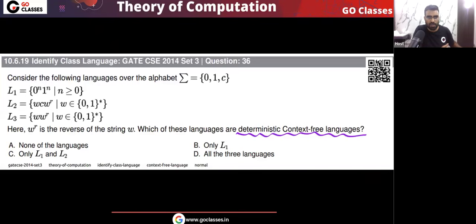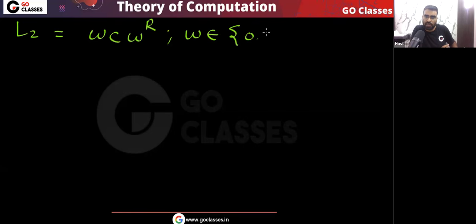So this language is actually DCFL. Yes or no? Very simple. Let's see the language L2, that is W C W reverse, where W belongs to 0 1 whole star. In the language L2, this is W, then C, then W reverse. Remember, W does not contain C. W actually belongs to 0 1 whole star.